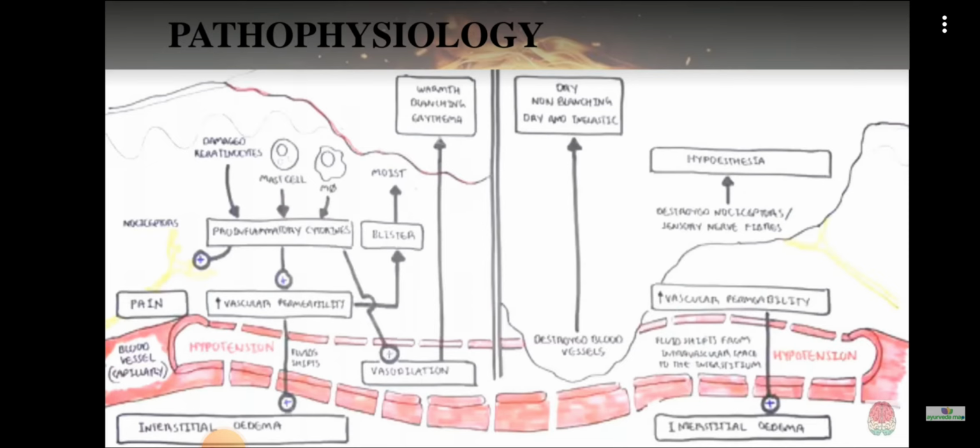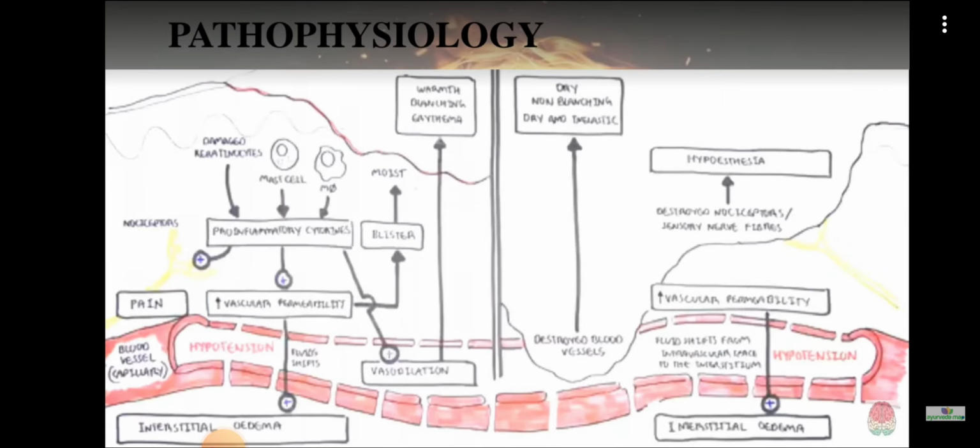Similarly, when the fluid is moved upwards, there will be blister formation. When the fluid accumulates in a particular region, there will be blister formation also. So that is another symptom. Similarly, these cytokines will act on the blood vessels, and it causes vasodilatation, and that will further lead to symptoms like warmness, blanching, erythema. All those symptoms will be caused due to those changes happening inside. That is what is happening in superficial burns.